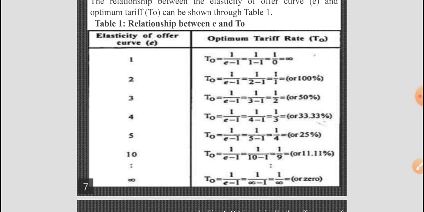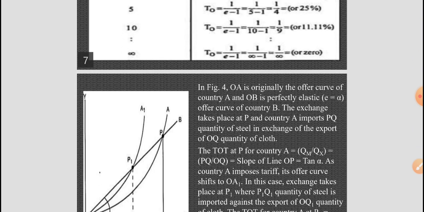In the extreme situation, when the elasticity of the offer curve of the foreign country is infinite, the tariff imposing home country will fail to bring about an improvement in its terms of trade, and this we can explain through figure 4.